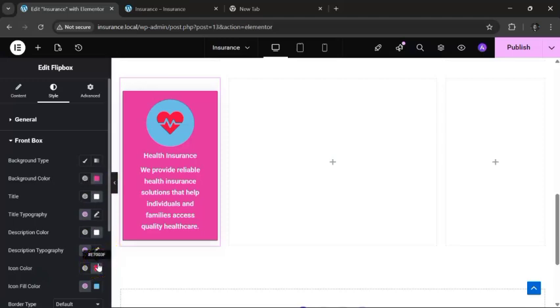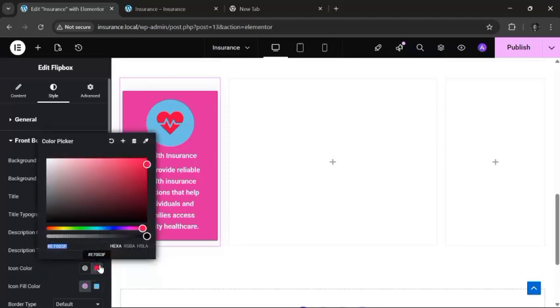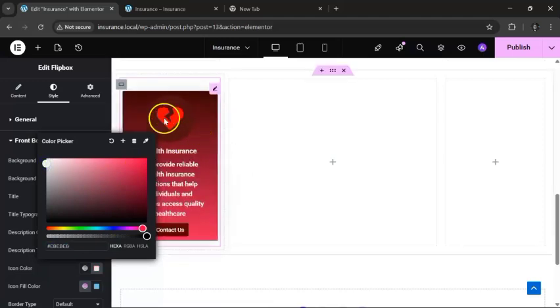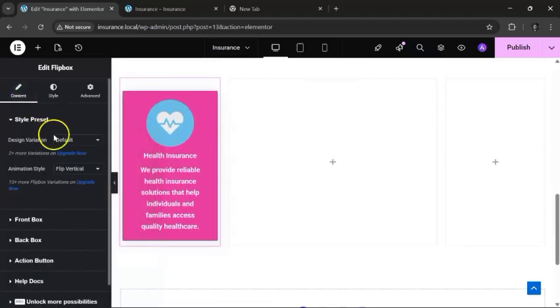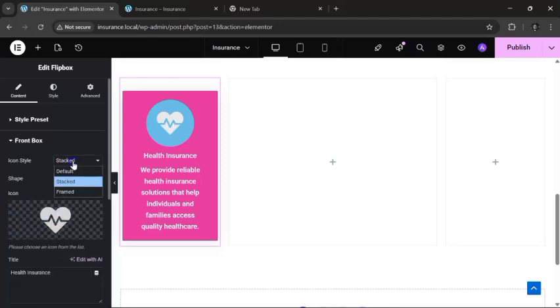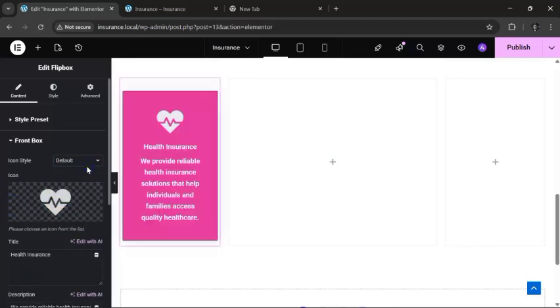Oh, I want to have the icon to be white. Can I have it as white? I want to have it as white, to be honest. I should just draw this white, right? So I can just probably remove the frame. So I want the frame again for the front side. I don't want it to be stock. I just want it to have default. This looks amazing. I think this makes sense.